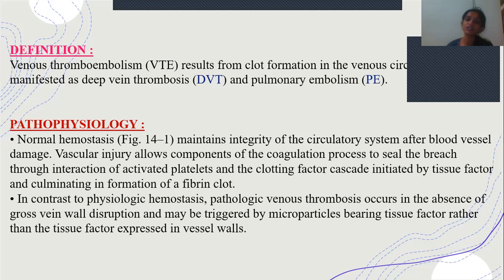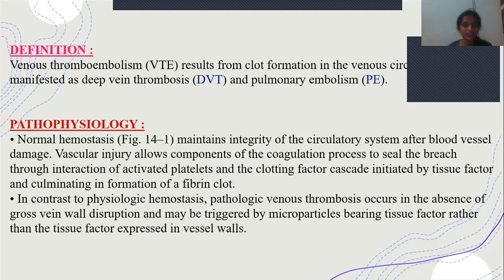That means it will secure the normal systemic blood flow in the blood vessels. So it mainly includes the clotting process, that is the coagulation process, which helps to seal the injury by activation of platelets and clotting factors, causing the formation of a fibrin clot.